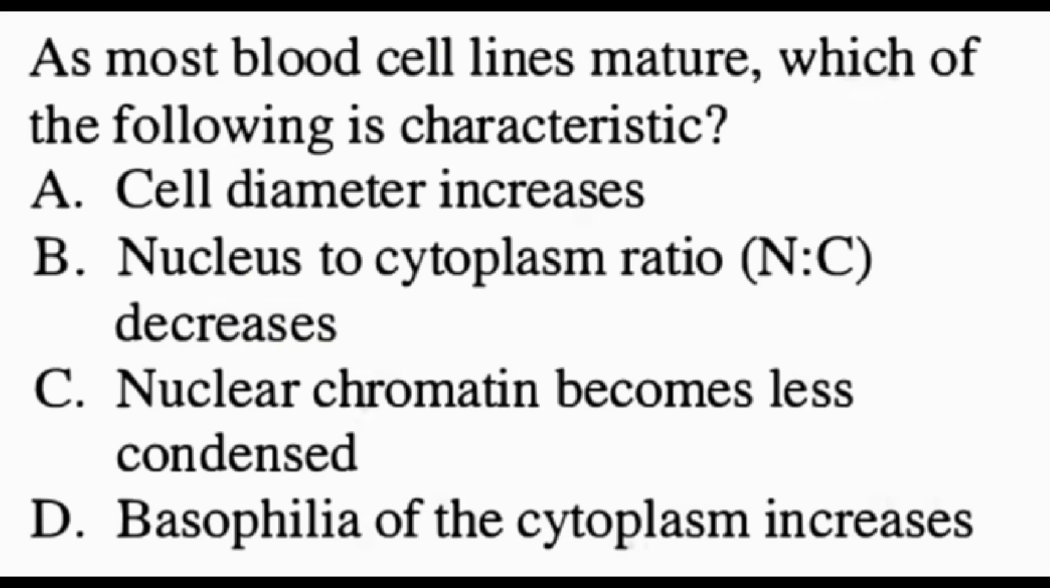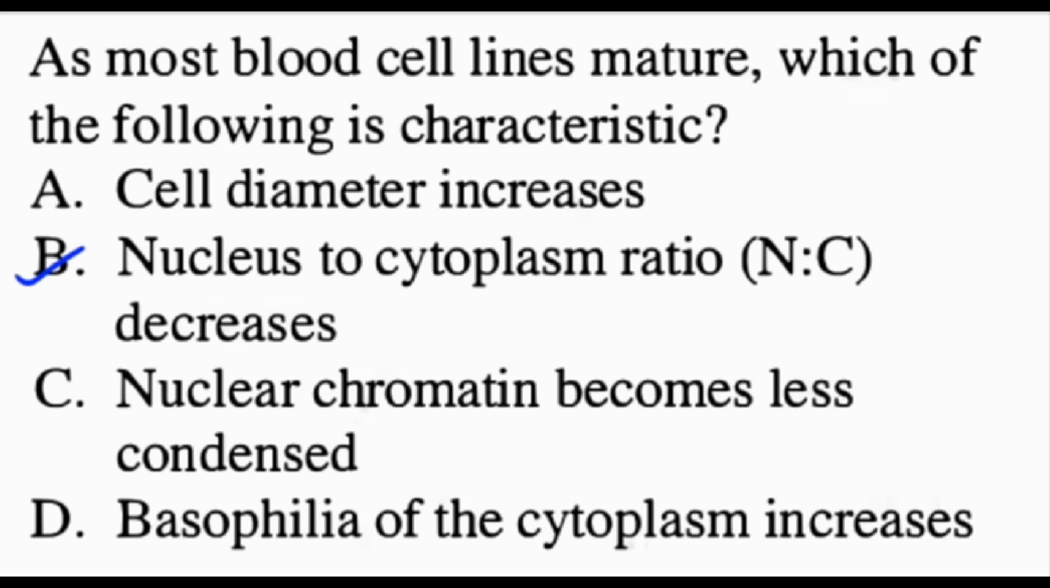As most blood cell lines mature, which of the following is characteristic? A. Cell diameter increases. B. Nucleus to cytoplasm ratio decreases. C. Nuclear chromatin becomes less condensed. D. Basophilia of the cytoplasm increases. The answer is B. Nucleus to cytoplasm ratio decreases.